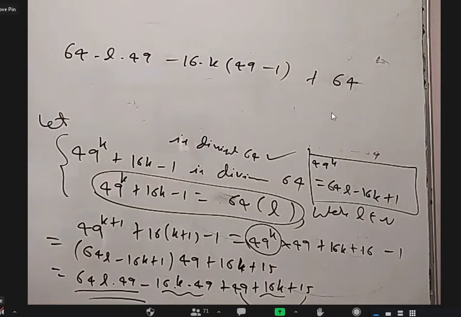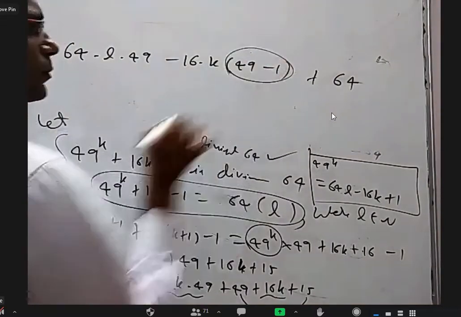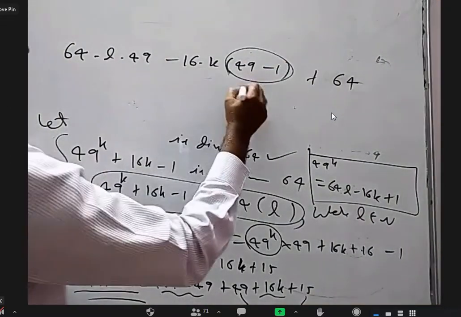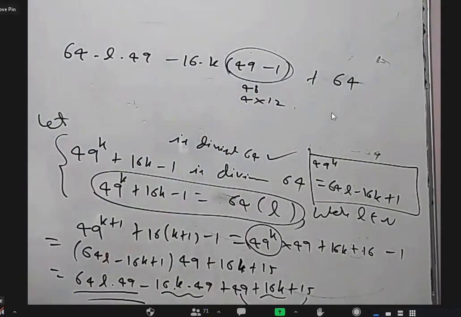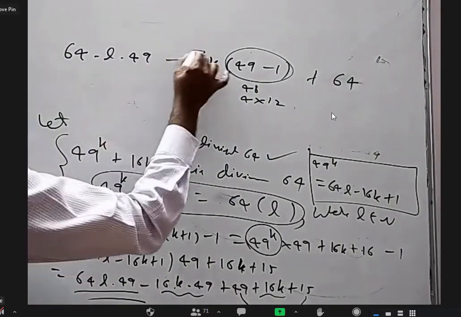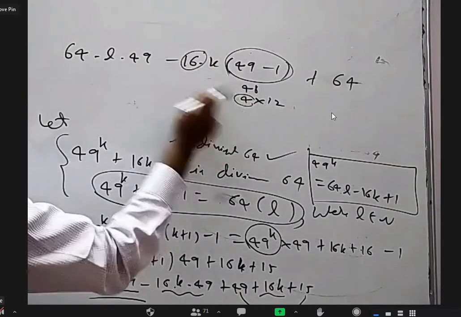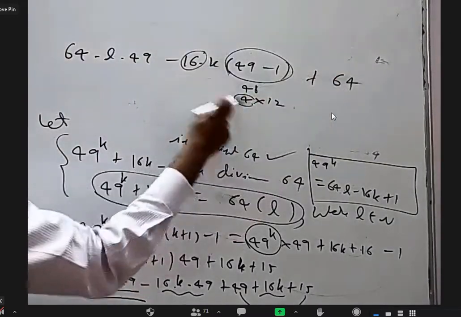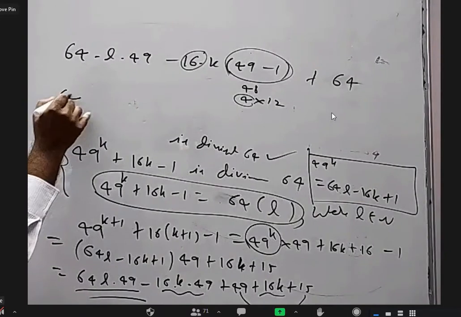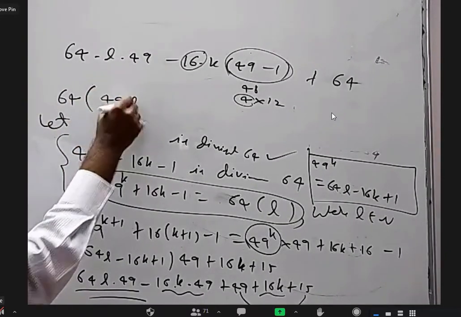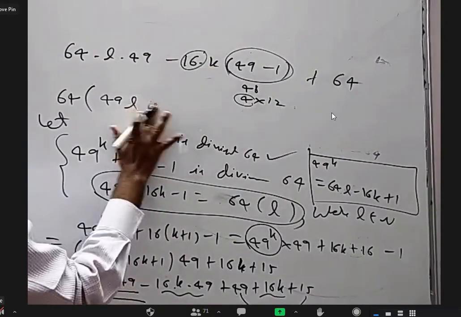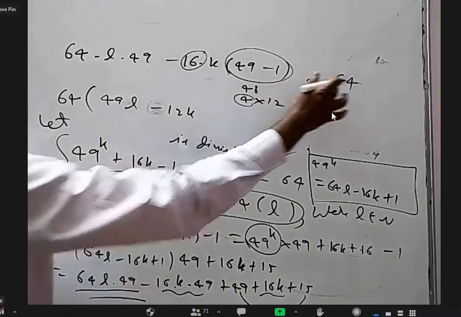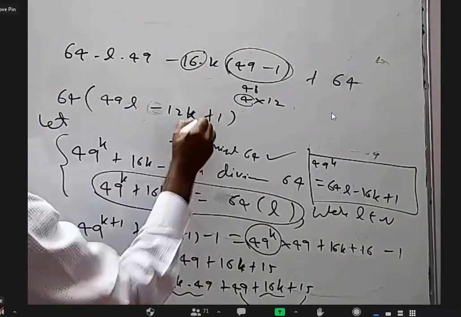Now this is 48, and that 48 I can write as 4 into 12, right? Yes, sir. Now there is 16 here, there is 4 here, that will become 64. So there is a 64 here, a 64 here, a 64. If I take 64 common, here I'll get 49L. Here after 64, I'll be left with 12k minus 12k, and because of this, 64 plus 1.